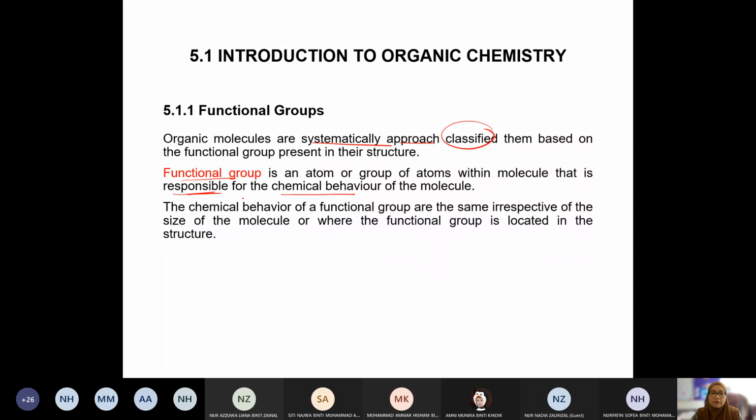Because they're responsible for the chemical behavior. It's like the gang boss there. In a big molecule, you target the functional group. Okay, so if you want the reaction to take place, you have to target the functional group. If you just randomly react, it may react or it may not have any reaction. So you have to study.